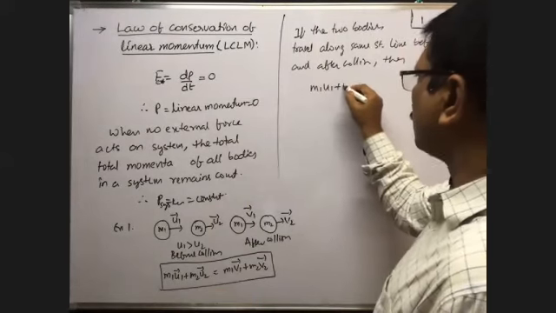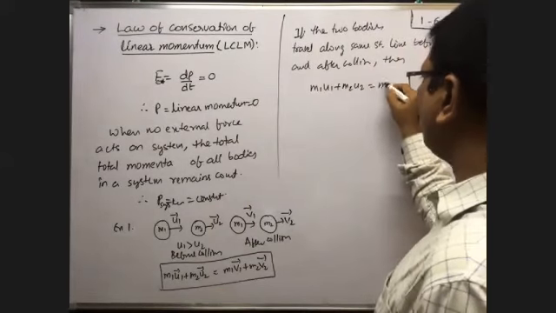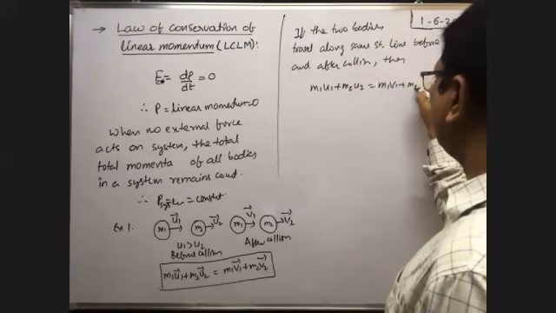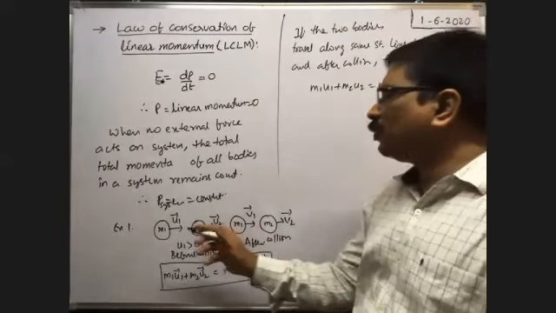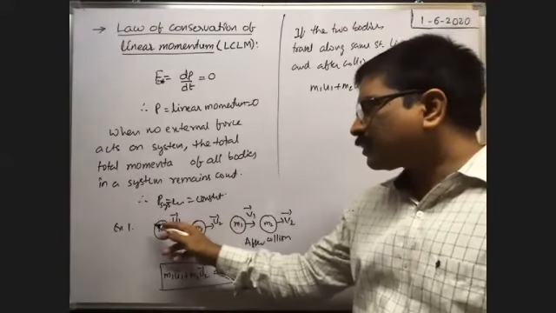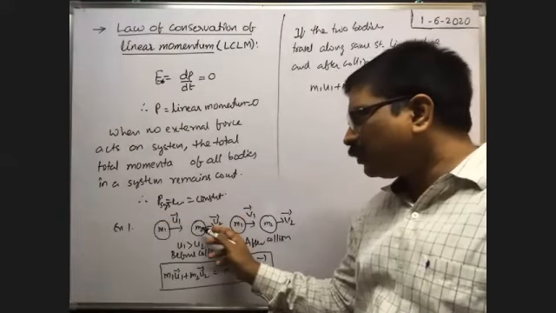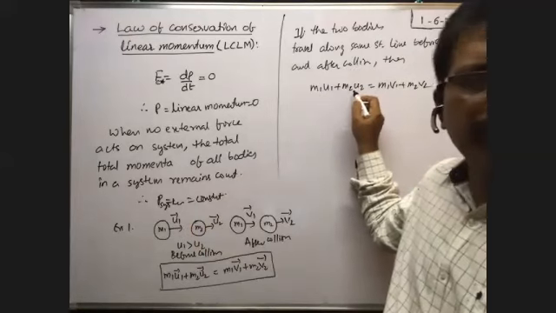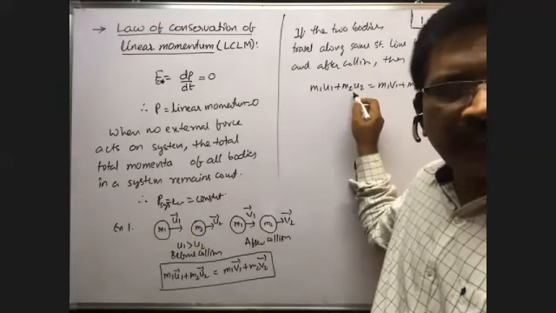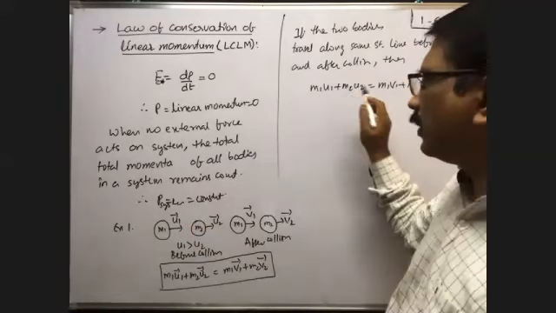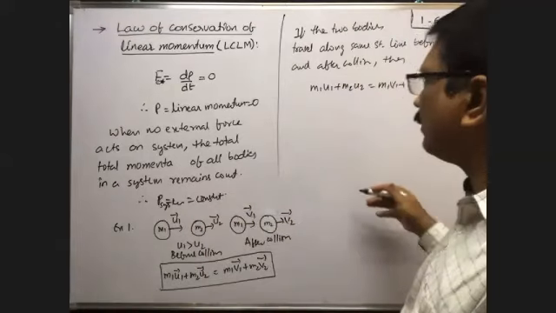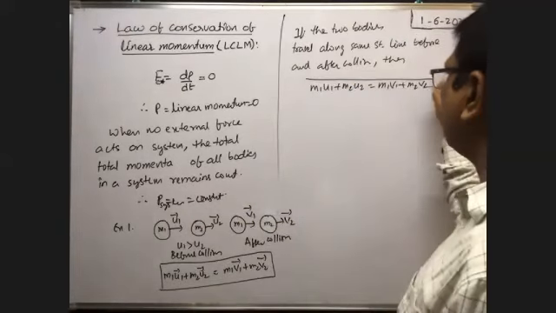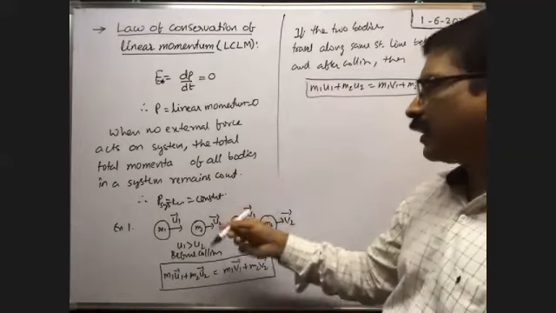m1 u1 plus m2 u2 is equal to m1 v1 plus m2 v2. Suppose before collision, these two bodies travel along the same straight line, but m2 is in the opposite direction like this. Then while substituting the data here, we have to put a minus sign. Okay. So if all travel along the same direction, then we have to use the positive sign only, like this. It is the case of collision.